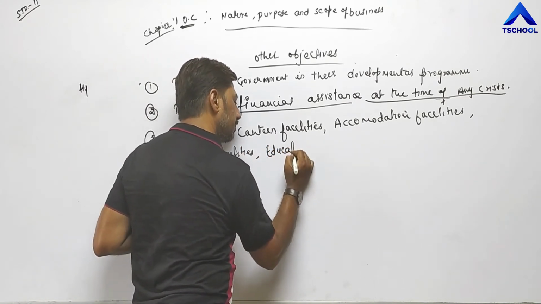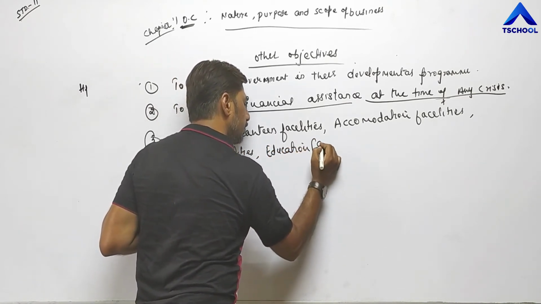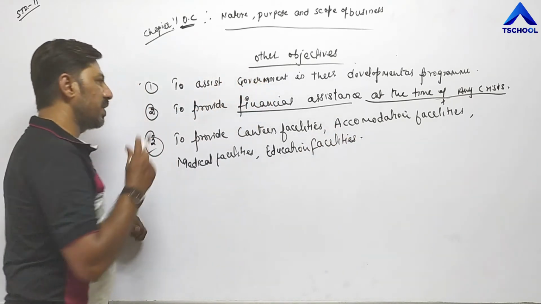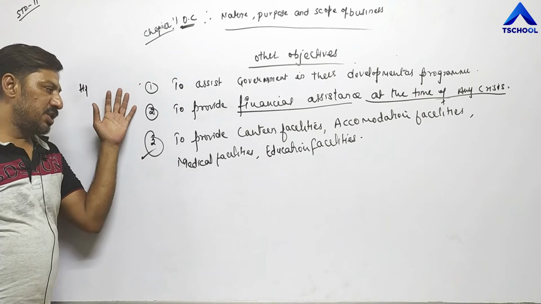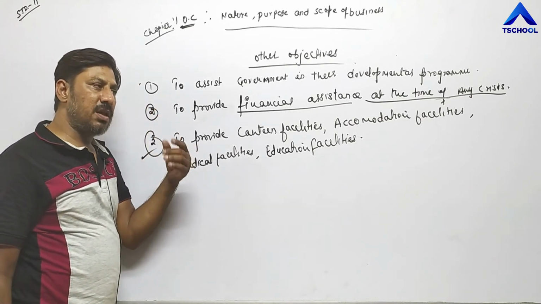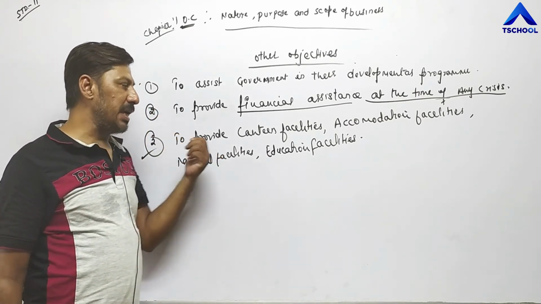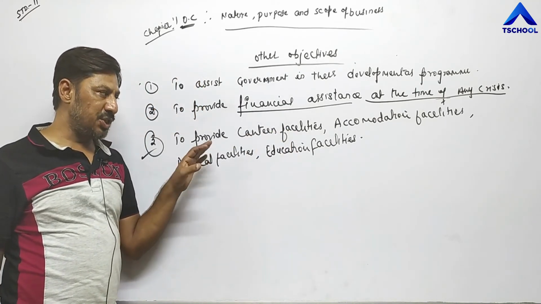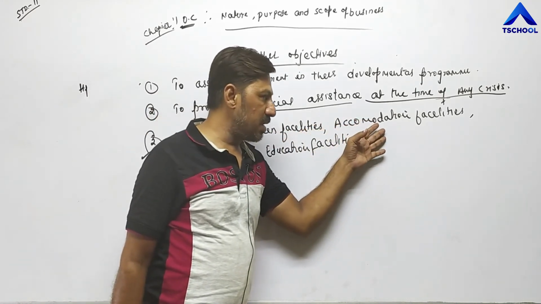Education facilities. So in this way business units can also fulfill the various other requirements of employees by providing canteen facilities where they can get lunch, breakfast at cheaper rate, accommodation facility.